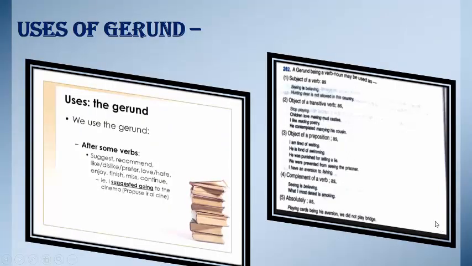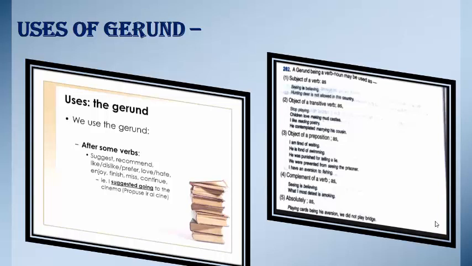So what happens is that we find it used as an absolute, like playing cards being his aversion, we did not play bridge. Right? So what do we understand?